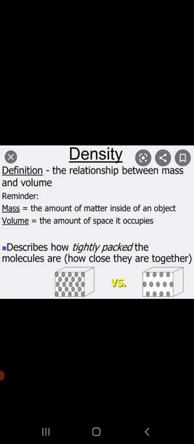Metals also have high melting points. They don't melt at low temperatures. They need a high temperature to get melted, so they have a high melting point.